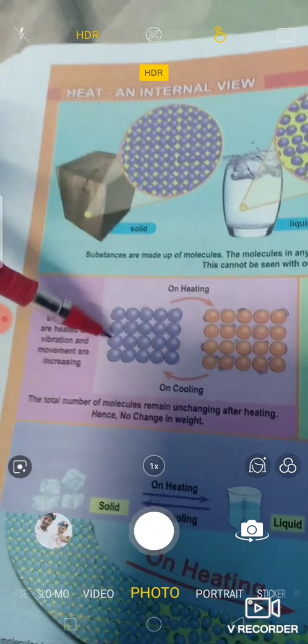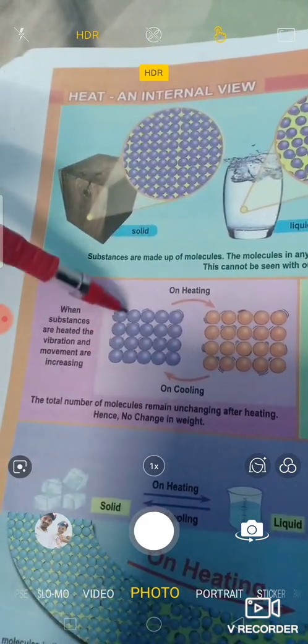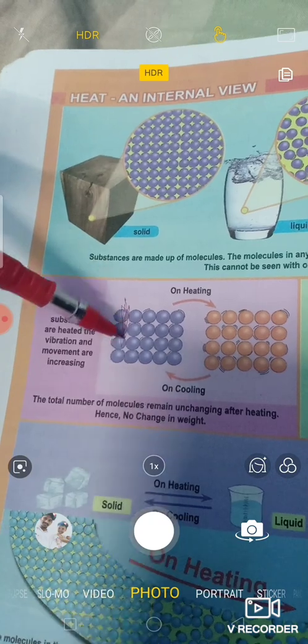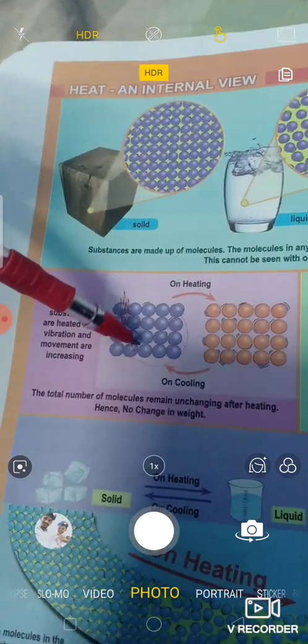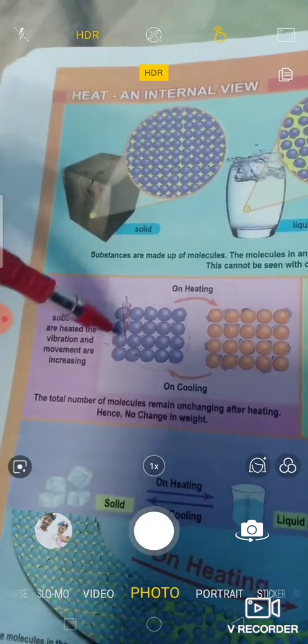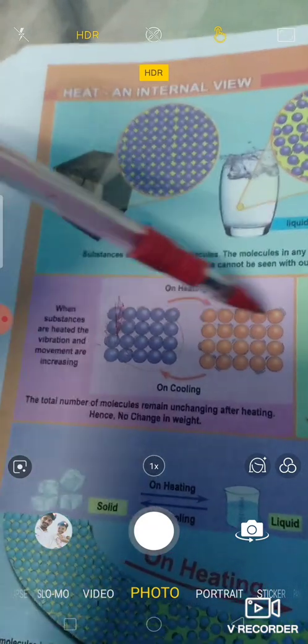So the bond between the molecules breaks. Between the two there is a bond, and that is why they are tightly bound. Heat energy breaks the bond between the molecules, so it liberates.